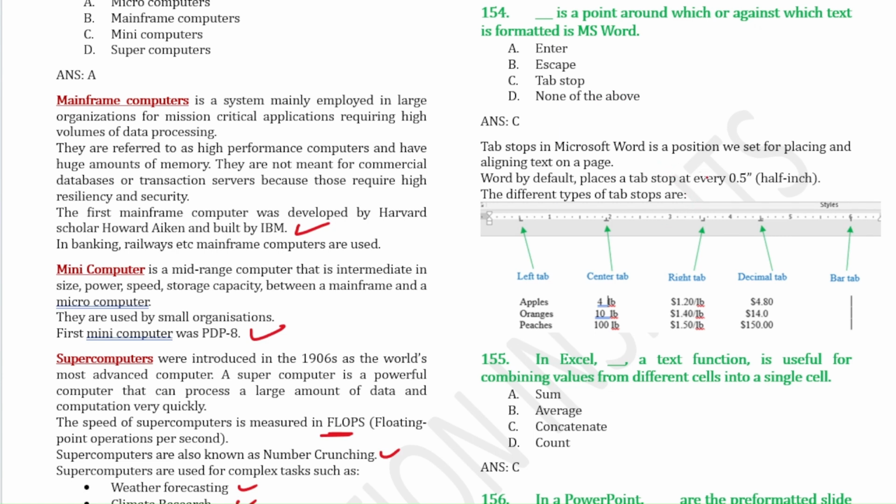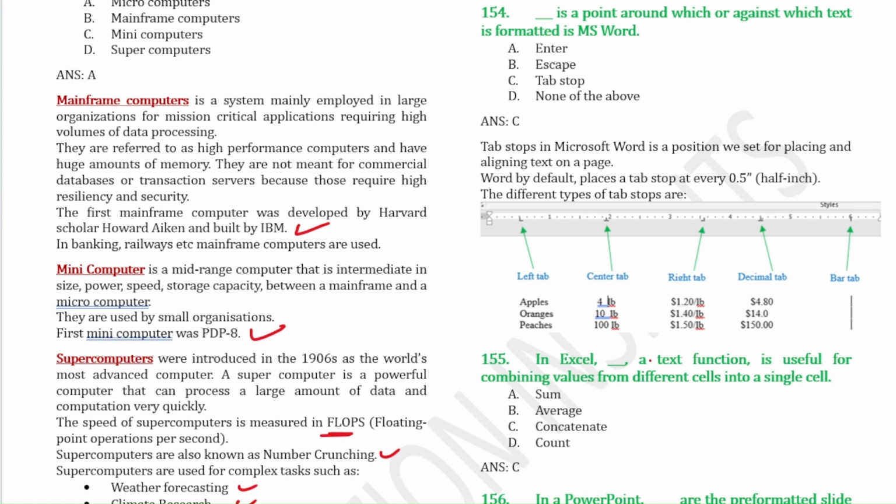So tab stop in Microsoft Word is a position we set for placing and aligning text on a page. In Word, by default, a tab stop of every half inch is placed, and the different types of tab stops are left tab, center tab, right tab, decimal tab, and bar tab. So these are the different types of tab that you have to know.